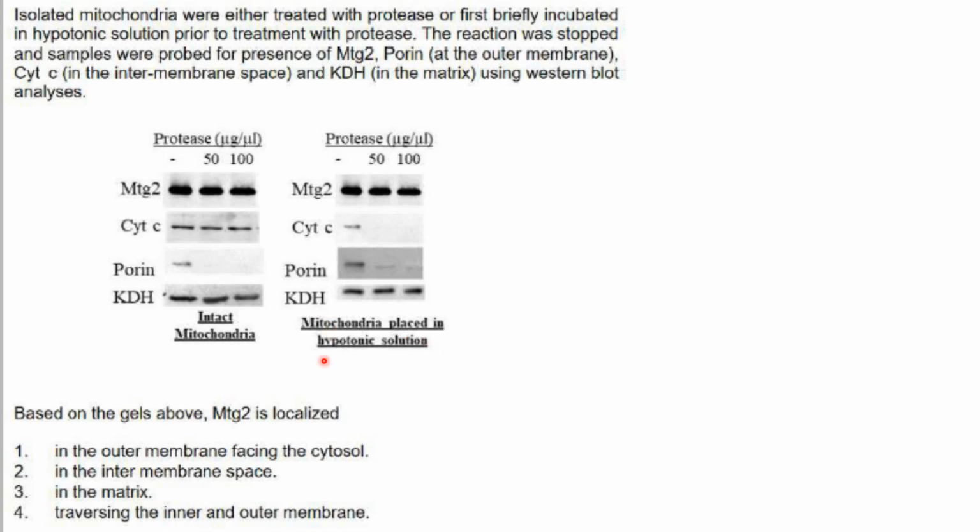In mitochondria placed in hypotonic solution also, porin is getting degraded when protease concentration increases. So here also band intensity is less. Similarly, cytochrome C is also getting degraded. But here also MTG2 and KDH are remaining the same. They are not decreasing. So MTG2 is located in a place that is not accessible to the protease. KDH is also located in the same place.